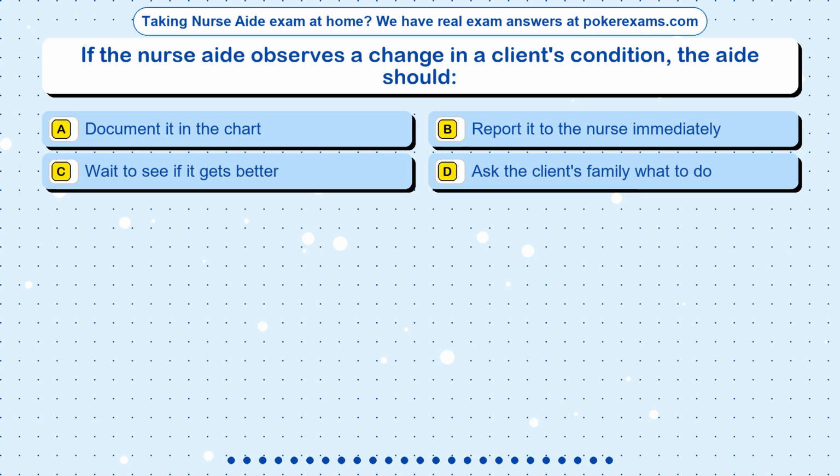Question 3. If the nurse aide observes a change in a client's condition, the aide should: Option A, document it in the chart. Option B, report it to the nurse immediately. Option C, wait to see if it gets better. Option D, ask the client's family what to do.